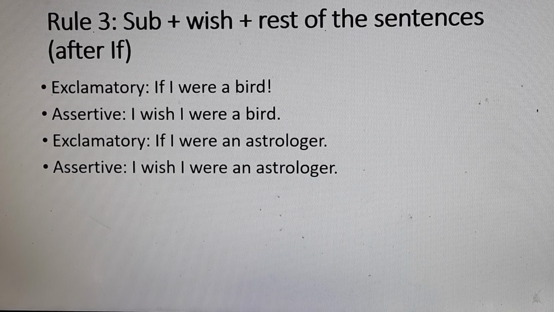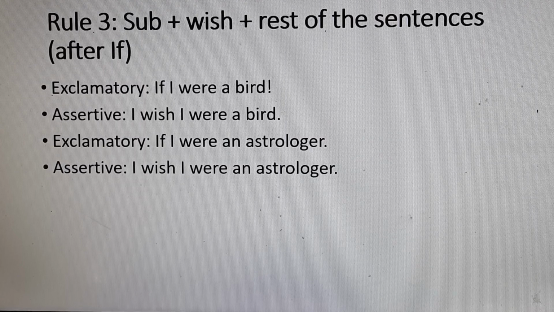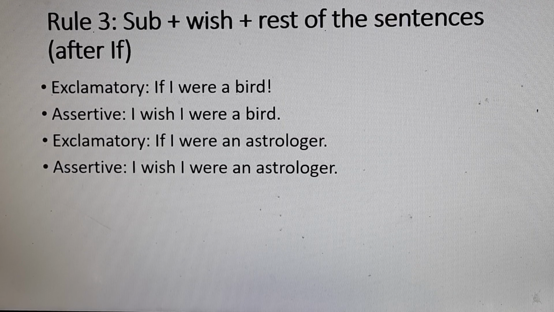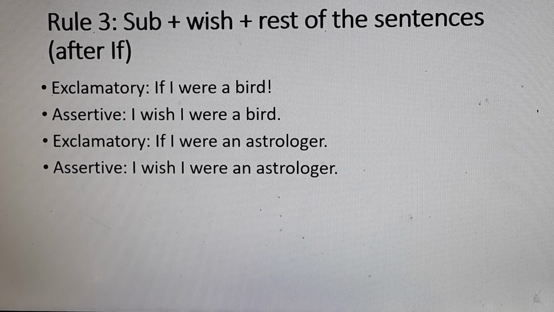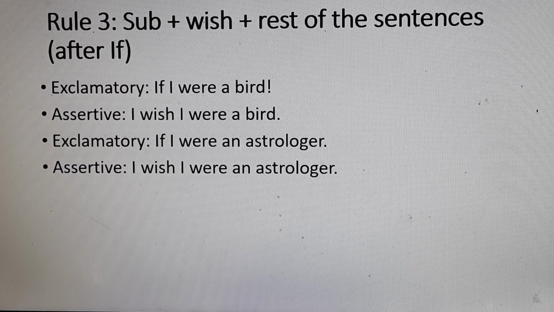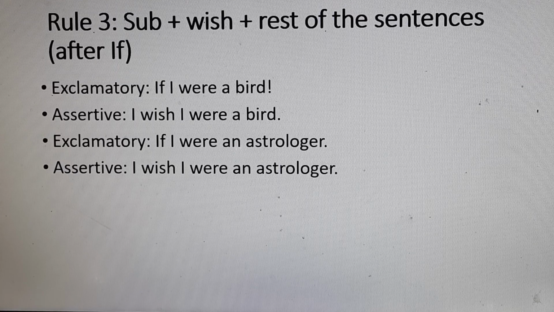If I say, "If I were a bird," how to change this sentence from exclamatory to assertive? Or "If I were a rich man," "If I were a king." Say, "If I were a king."